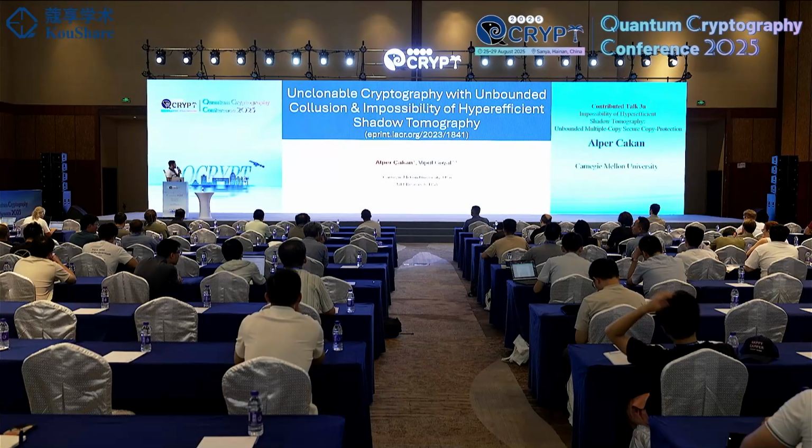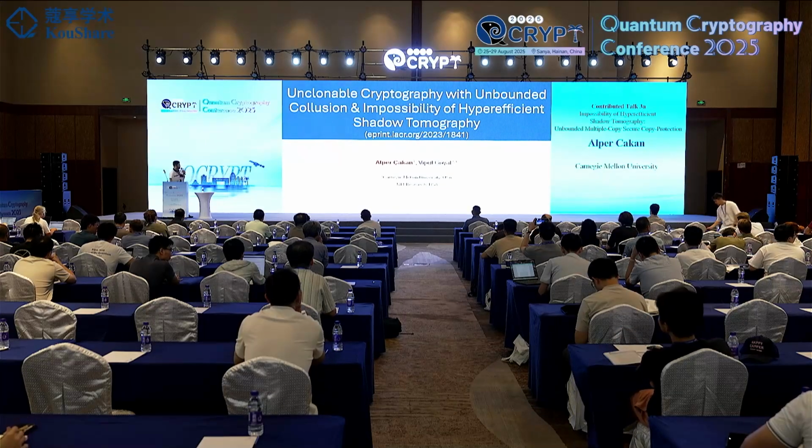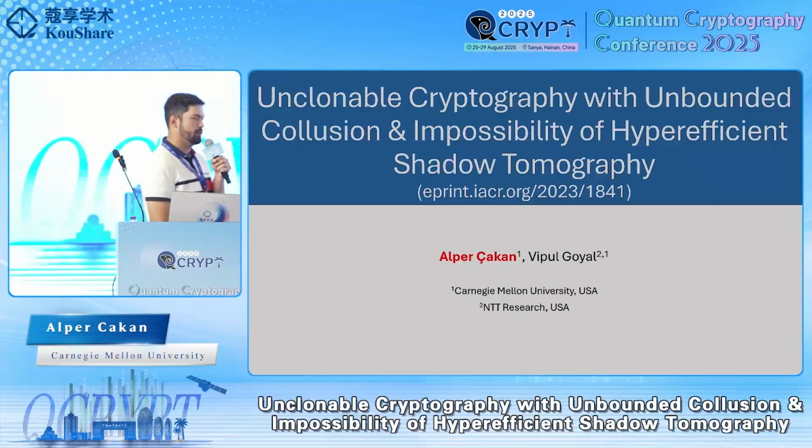I'm going to be talking about unclonable crypto with unbounded collusions and impossibility of hyperefficient shadow tomography. This is joint work with a good set of collaborators.